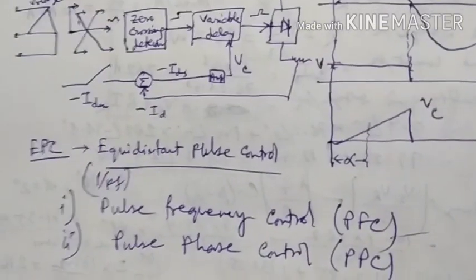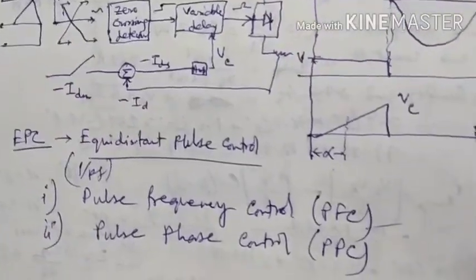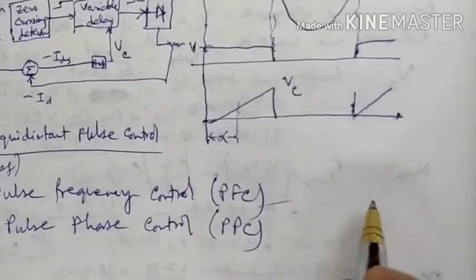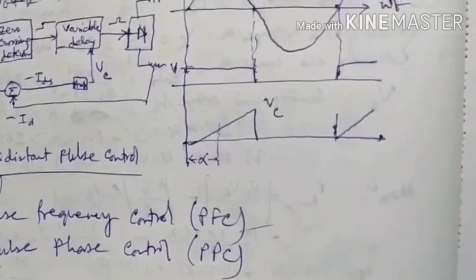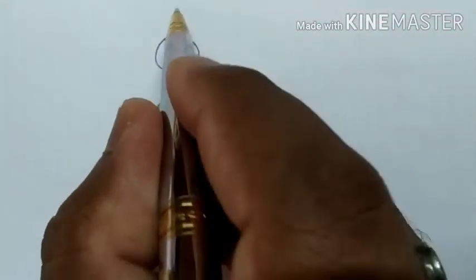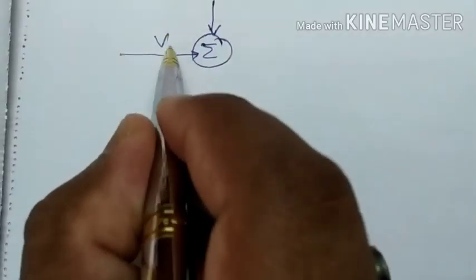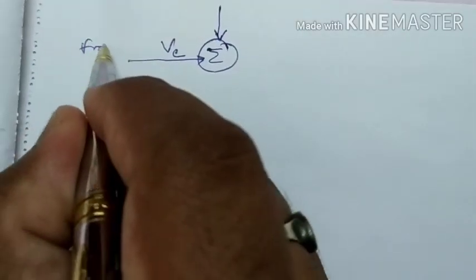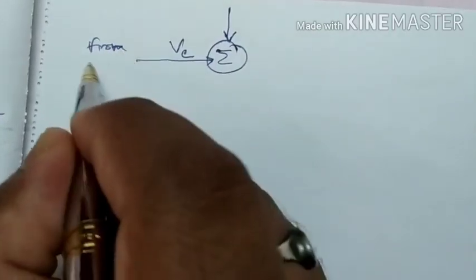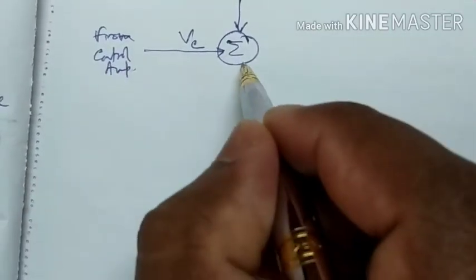If we draw the voltage controlled oscillator, it will be just like so. The voltage controlled oscillator can be drawn with Vc from the control amplifier.